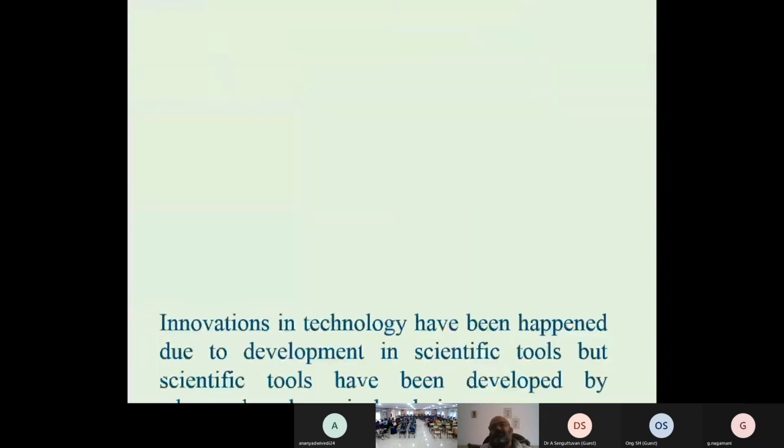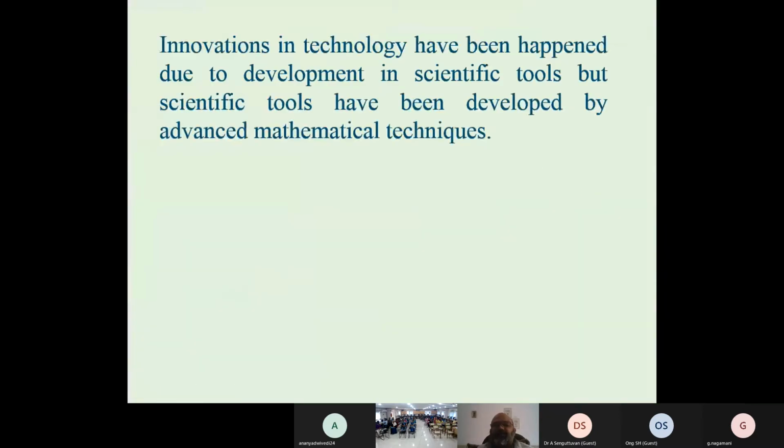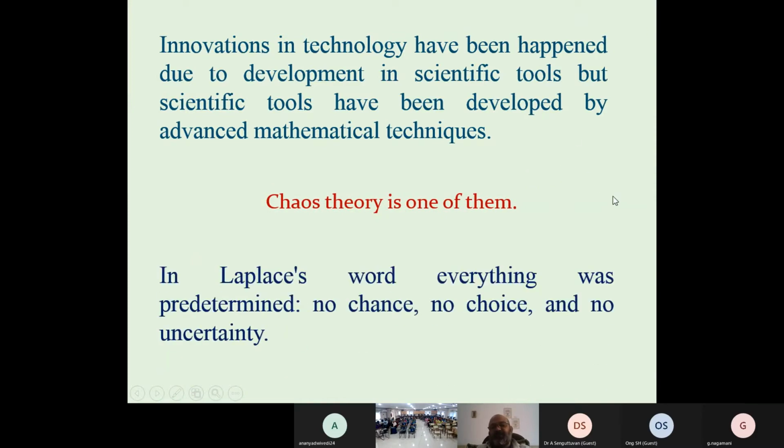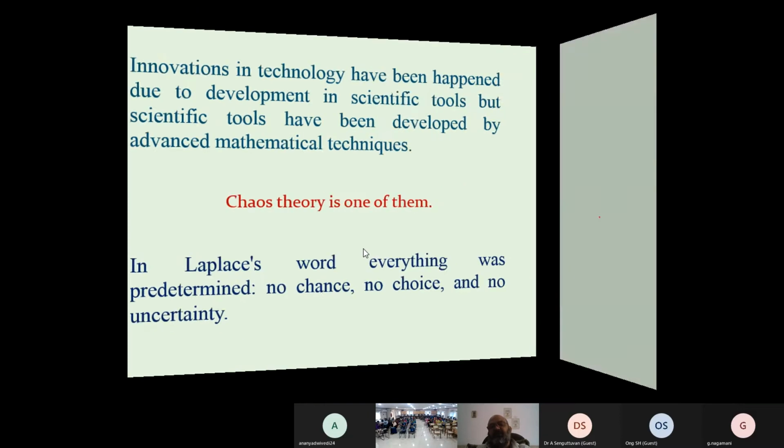Innovation in technology has happened due to development in scientific tools, but scientific tools have been developed by advanced mathematical techniques. Chaos theory is one of them. Now we give another quotation by Laplace. In Laplace's words, everything was predetermined, no chance, no choice, and no uncertainty. After looking at the definition of chaos, you can say there is no chance, no choice, and no uncertainty. This is another importance of chaos: when we apply it, we get a more accurate and good result.